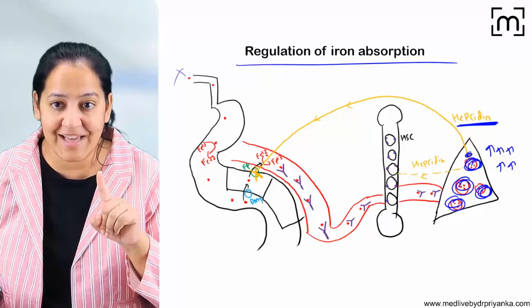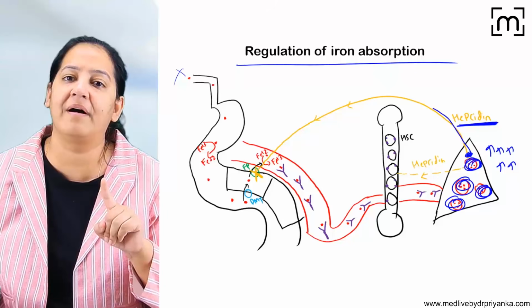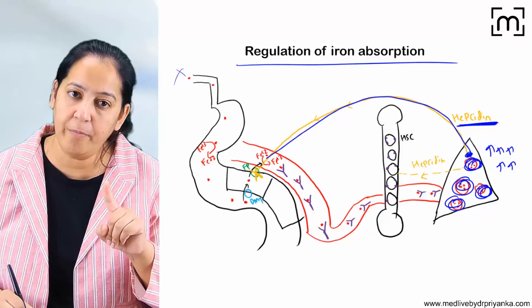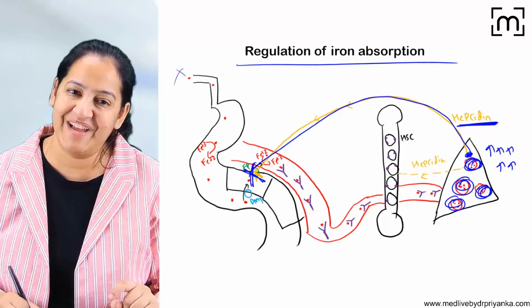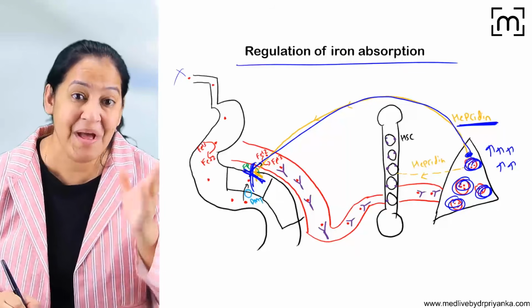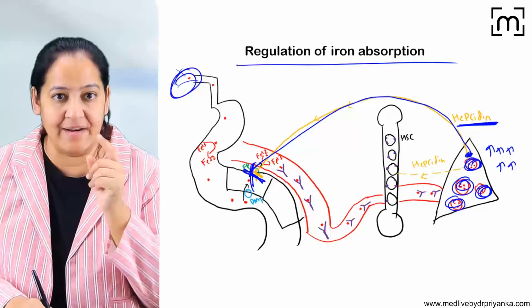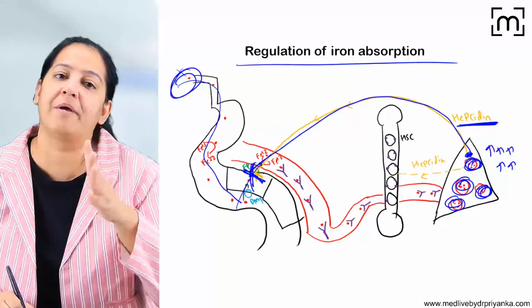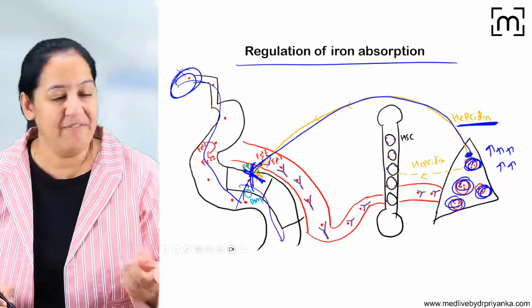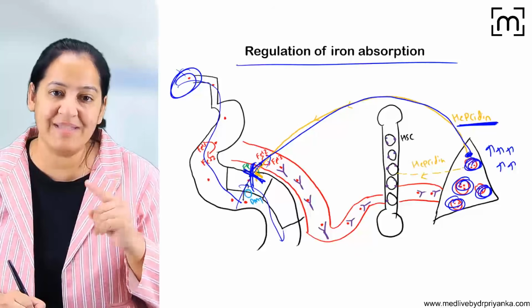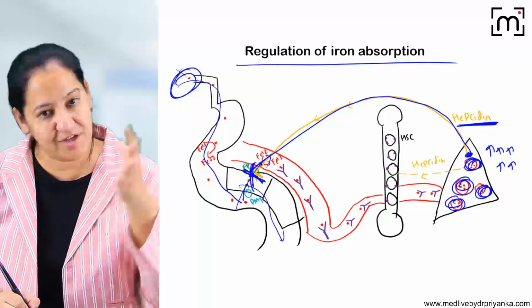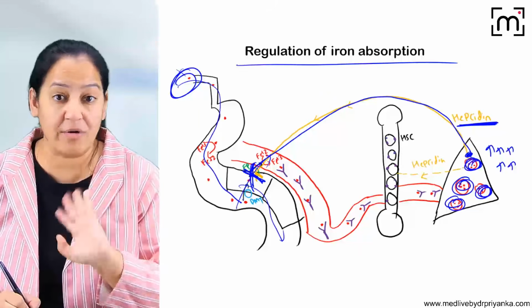So hepcidin is synthesized by the liver. It will go in the blood and destroy the ferroportin, the basolateral transporter. Now what will happen? The person will eat the iron. It will go inside, but it cannot be absorbed. It will be excreted in the feces. It will go inside the cell, but after the cell ruptures, it will come out in the feces. So it will not come in the blood.